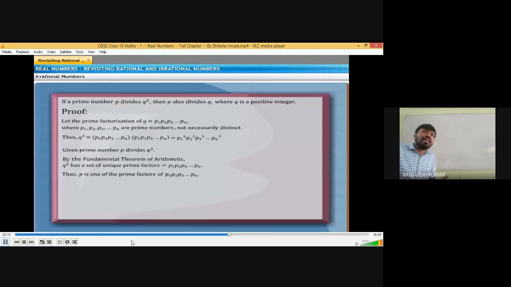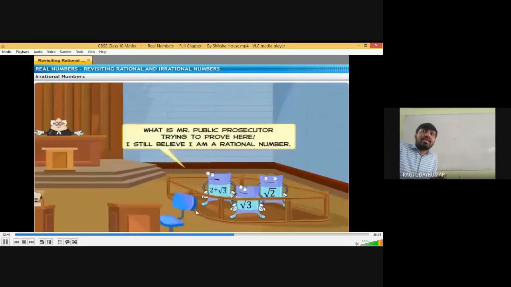So the prime number divides q square. That is nothing but p is one of the factors, either p1, p2, p3, or pn. So p is one of the prime factors p1 and so on. Thus we can say that p divides q square and it also divides q. Therefore, p divides q square means p divides q also. This is actually the theorem.